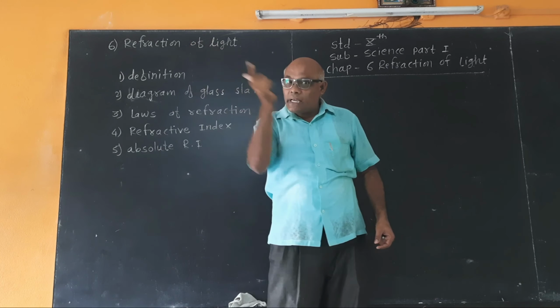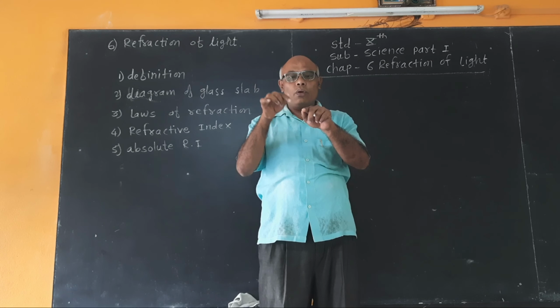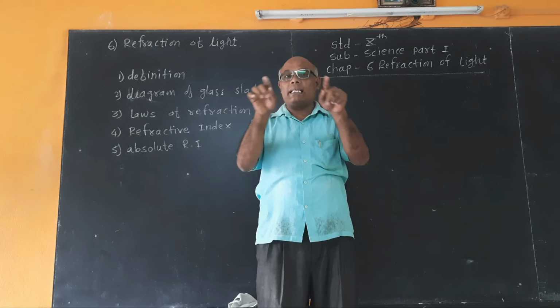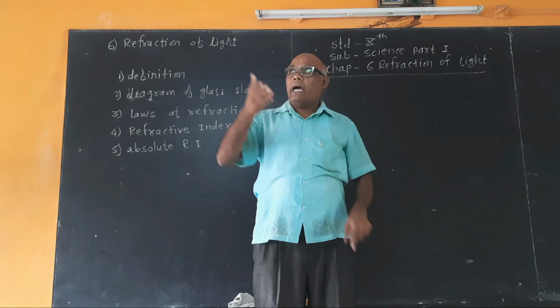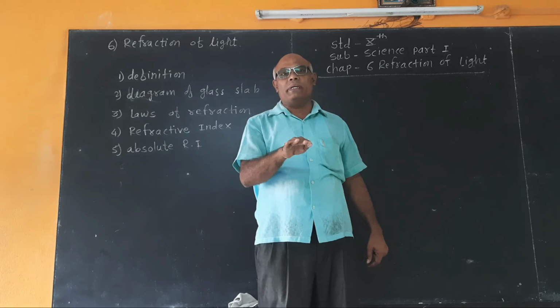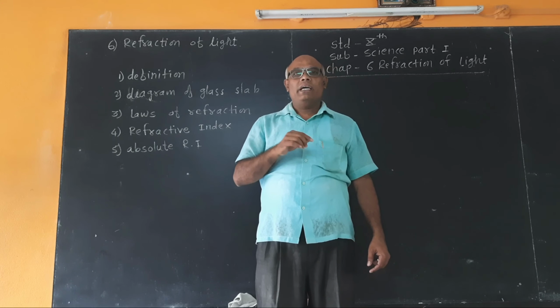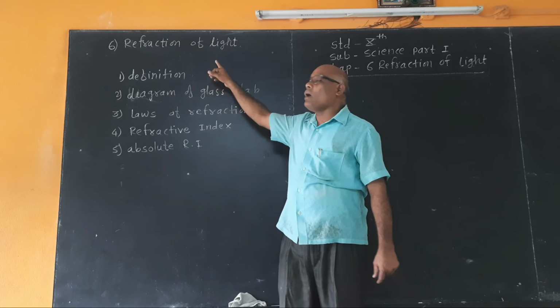That is, if we place a glass here, then the light rays travel from one transparent medium, air, and then pass through the glass medium, that is the transparent medium. And when the light rays pass from one transparent medium to another transparent medium obliquely, they change their direction, and this is called refraction of light.